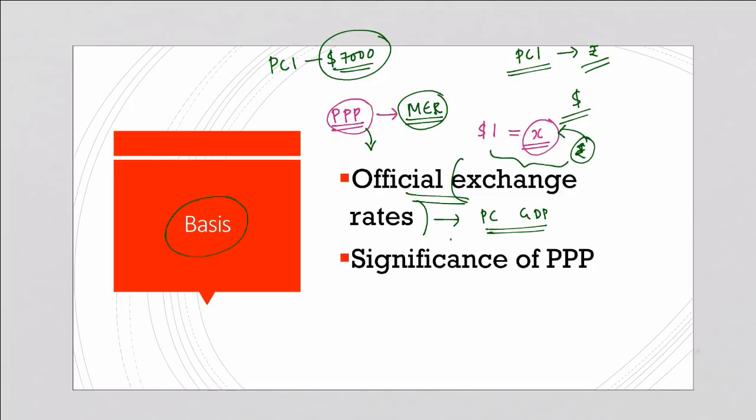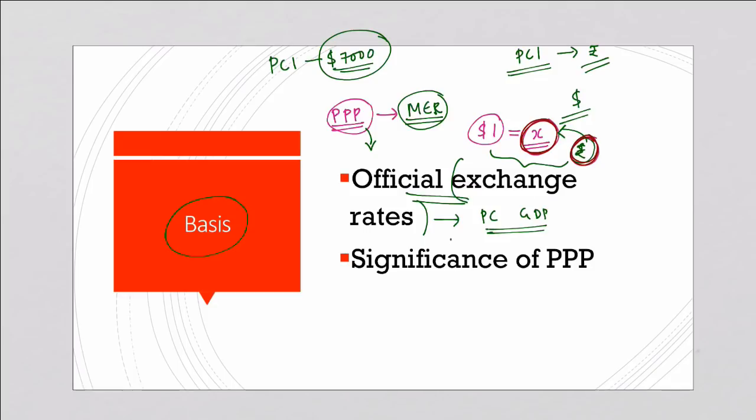So here two currencies are compared on the basis of the quantity of commodities that can be purchased using the same currency. So $1 in US can purchase X amount or X quantity of goods and services in US. Now in India, how much rupee is required to purchase the same X quantity of goods and services? This is purchasing power parity.